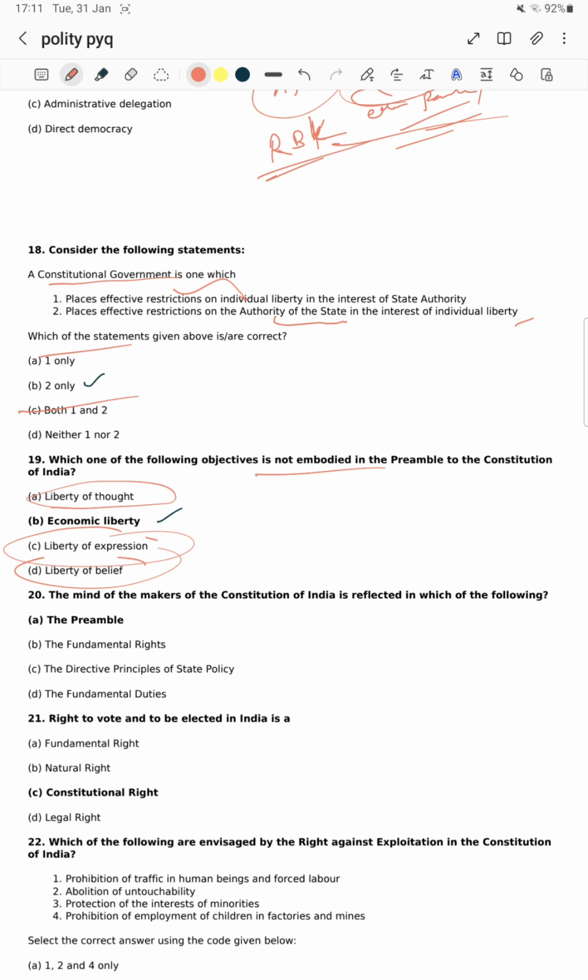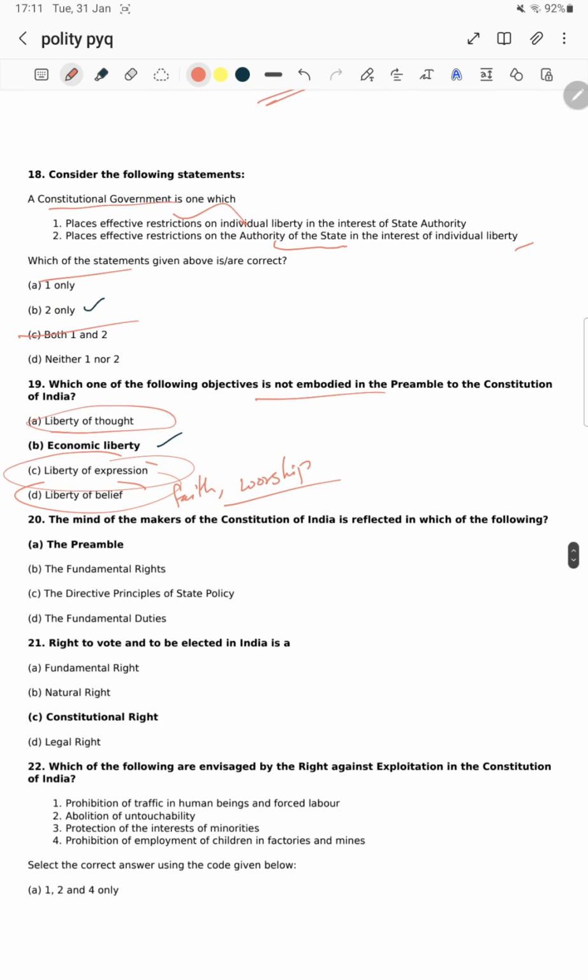Liberty of thought, liberty of expression, liberty of belief, liberty of faith, liberty of worship, sir. These are the 5 things. Not economic liberty, sir. Okay, economic liberty is not there.